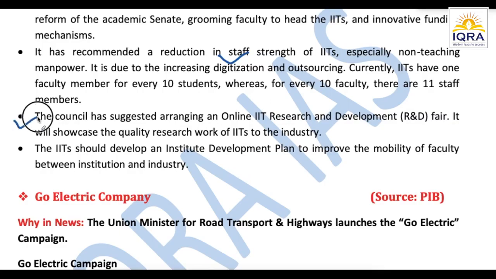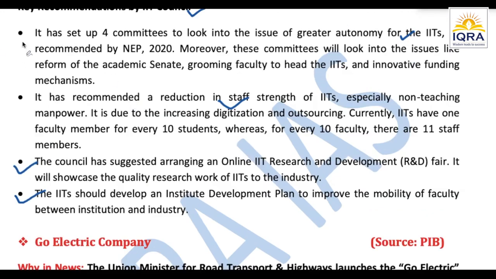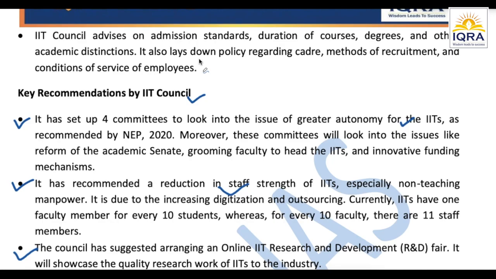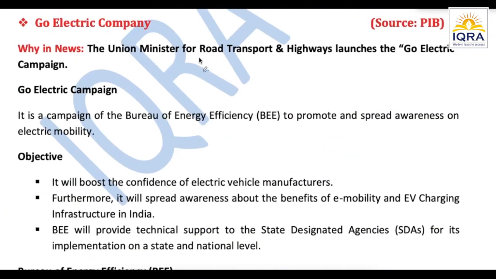So these two points basically suggest how we can connect them well with the industries, and the upper two points suggest that the strength of the staff should be reduced and they should be given more autonomy. That was the major recommendation of the IIT Council. All right. So that was all about this topic.